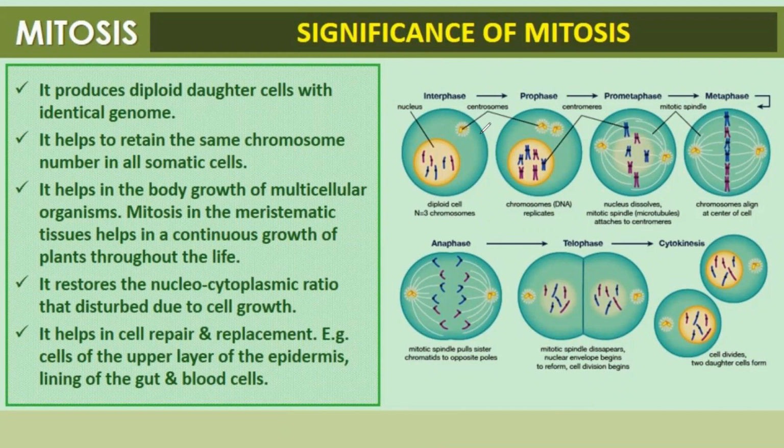For example, cells of the upper layer of epidermis, lining of the gut and the blood cells, or any part of the body when it gets damaged, the cells are damaged or dead, then in that case new cells appear and those cells appear due to mitosis. So in this video, we have discussed mitosis, steps of mitosis and significance of mitosis.